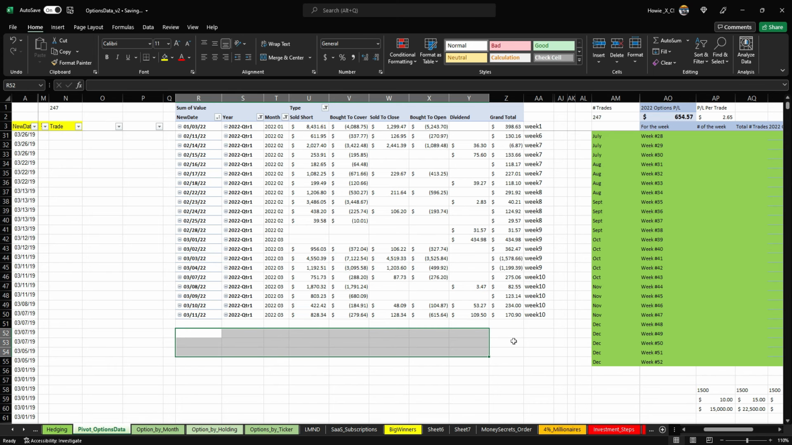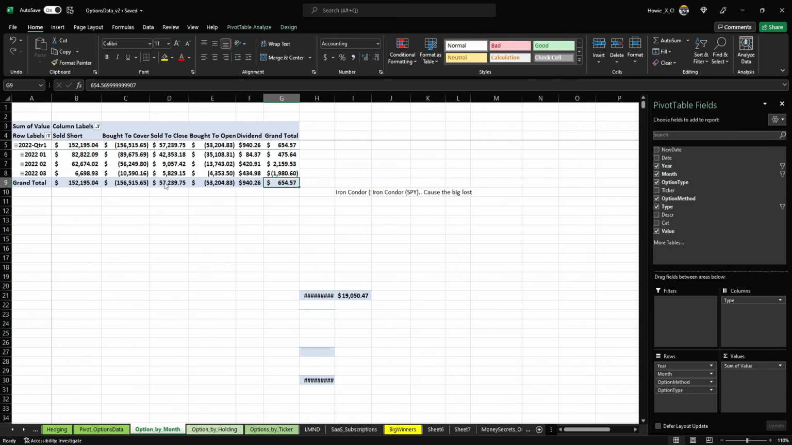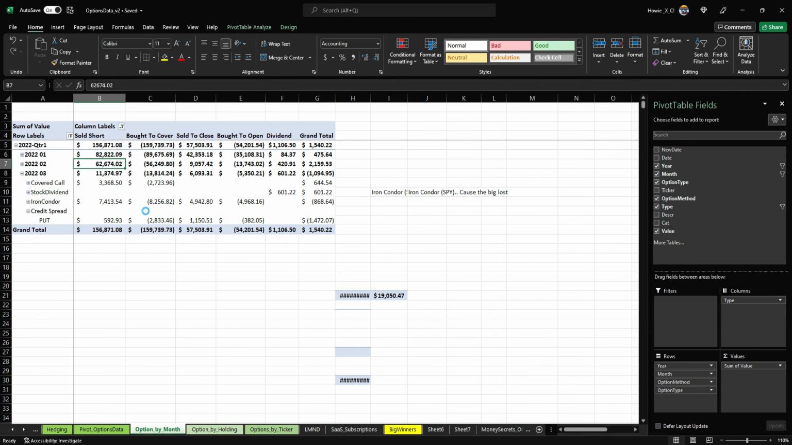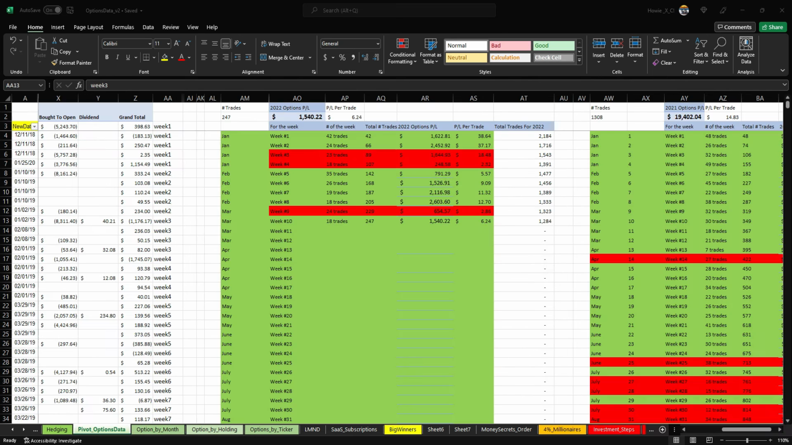Now the next thing I'm going to do is go to here and do the same thing. I normally like opening this up and hit the refresh and bring in the current week's data. I plugged in the rest of the data here. This is 18 trades up to 247 trades. I did show a positive this week, and my average profit per trade now is about $6.